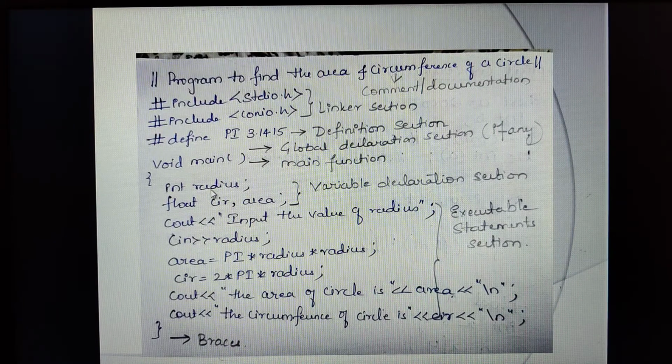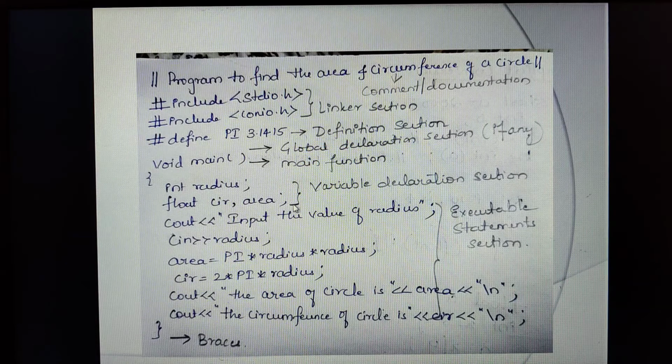That means radius is a variable that can hold whole numbers only, that is, numbers without any fractional part. Similarly, we have two variables, circumference and area, a short form I have written, whose data type is float. That means they can hold real numbers, that is, numbers with a fractional part. Therefore, this variable declaration section allows you to declare the variables along with their data types.